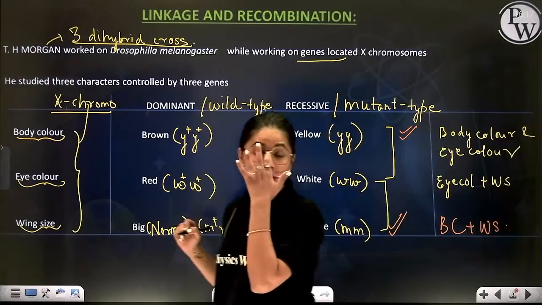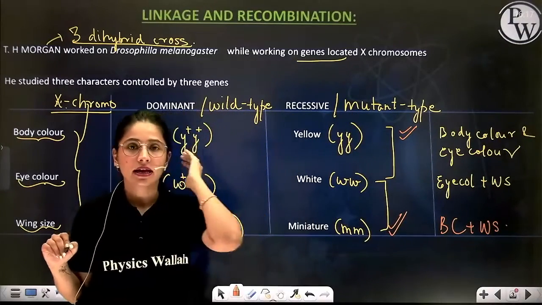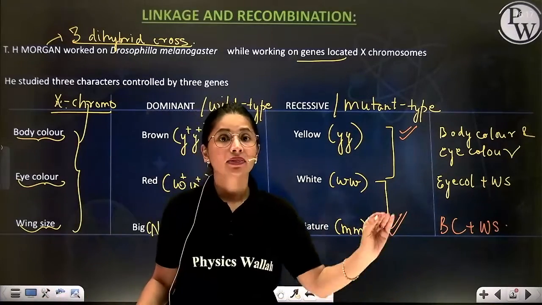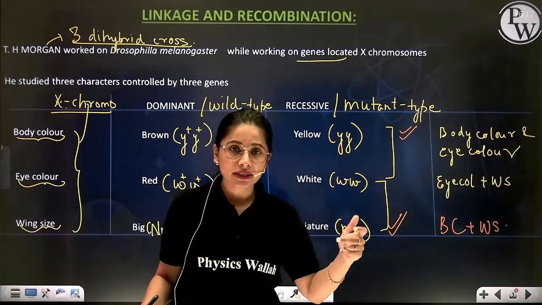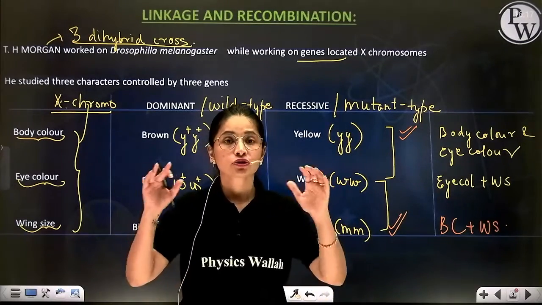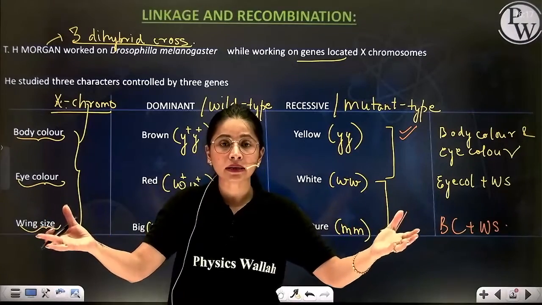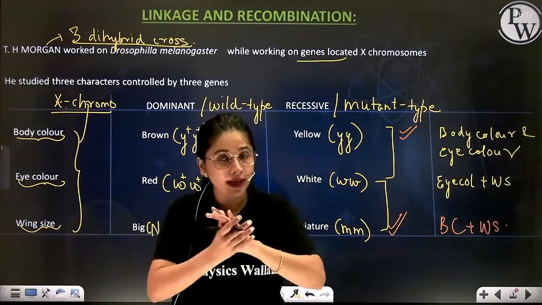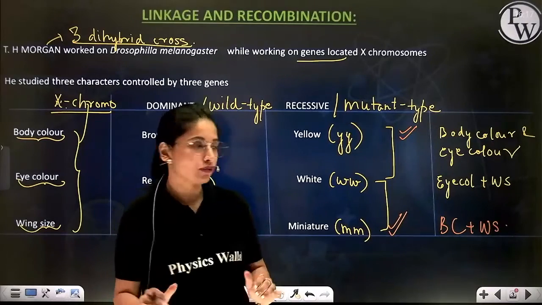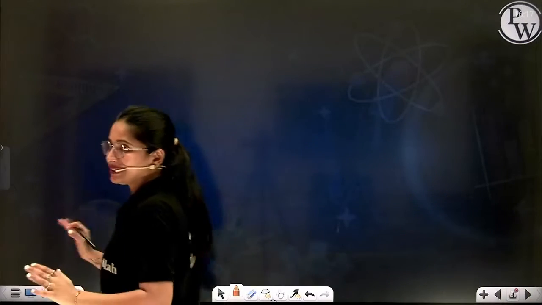So these were the 3 dihybrid crosses made by Morgan in order to understand whether, if 2 genes are inherited together from the homologous chromosome, they separate out independently or they influence each other. Understood so far? Now let's try to see the cross made by him.